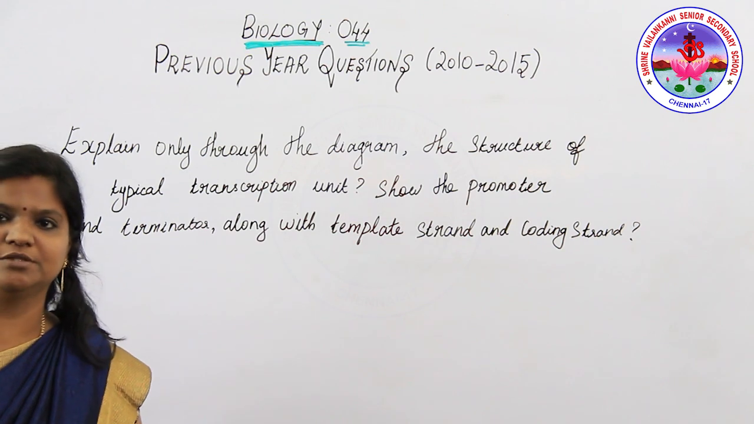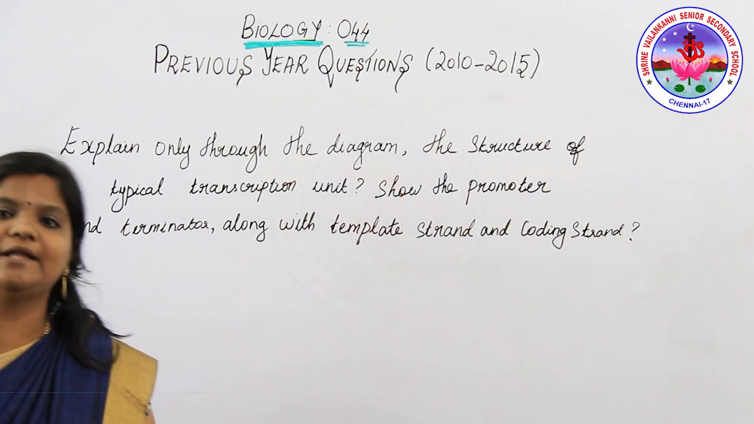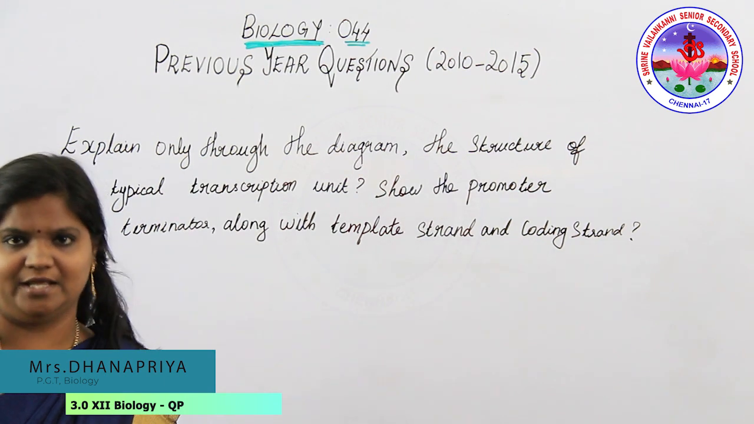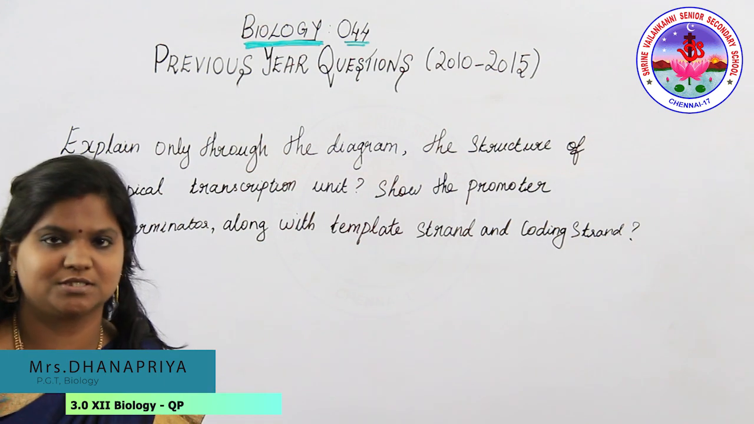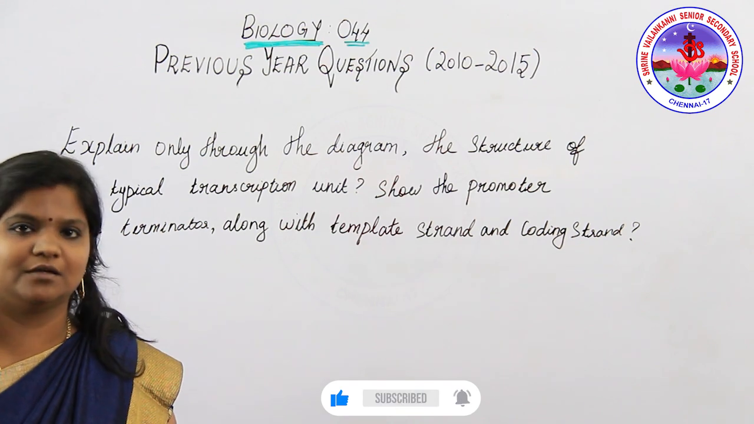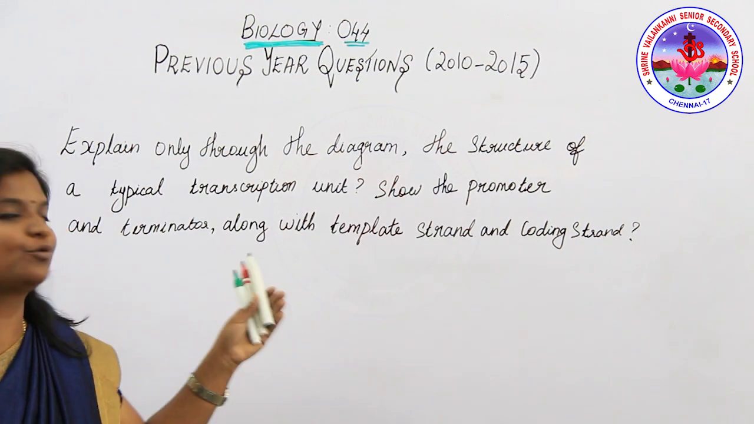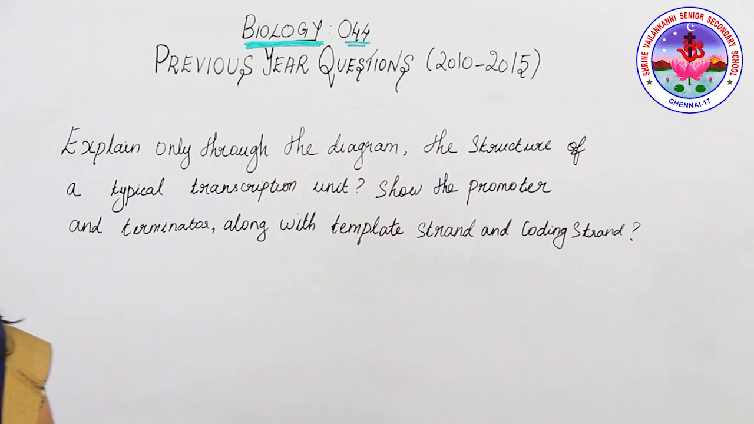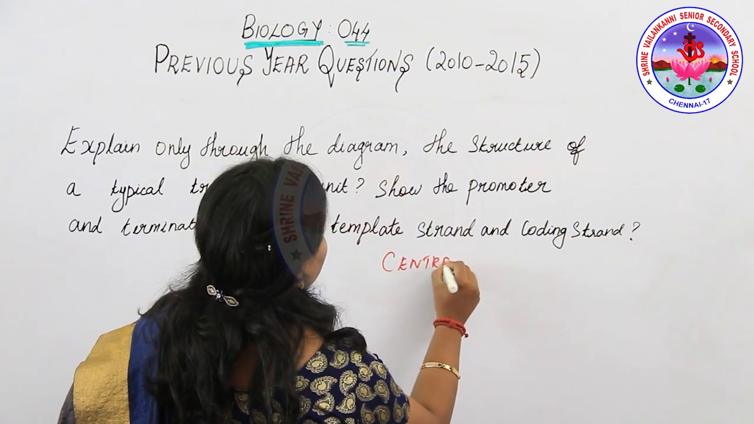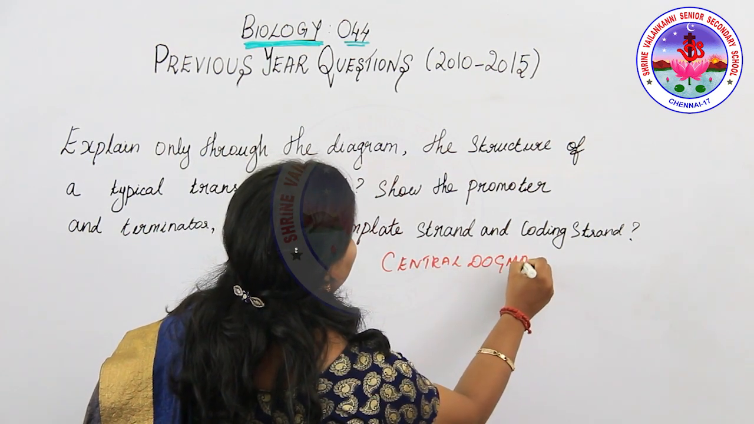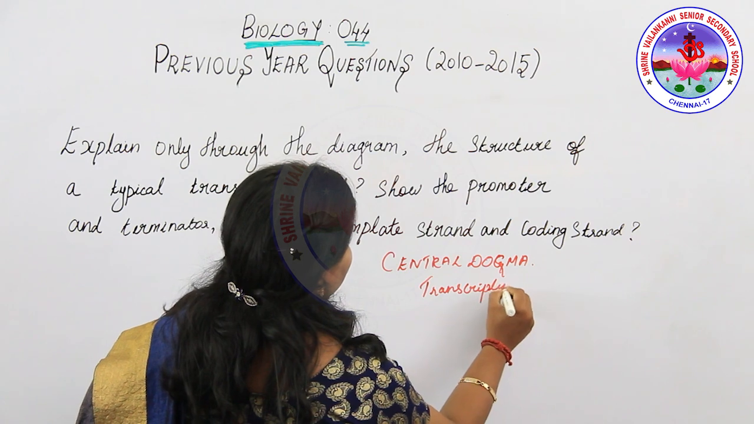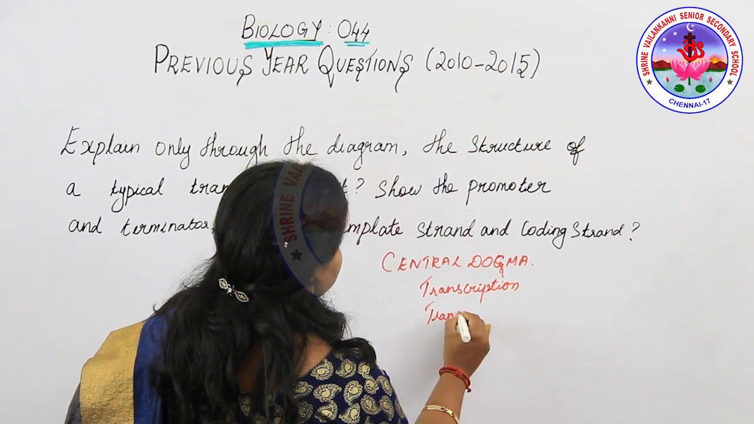So what is transcription? It is the process of conversion of DNA, the double-stranded deoxyribonucleic acid, into single-stranded mRNA. Whereas in translation, the mRNA is translated into protein. These two processes are represented in one flow chart called the central dogma. The central dogma indicates two processes: transcription and translation.